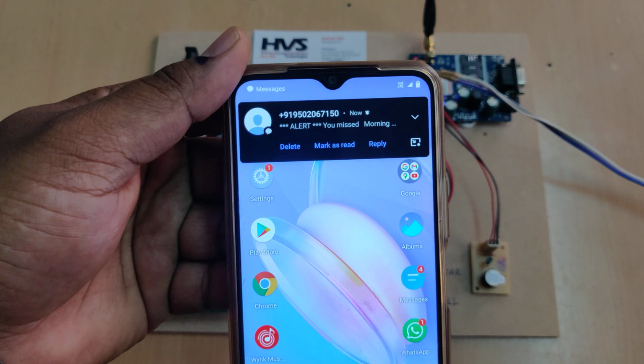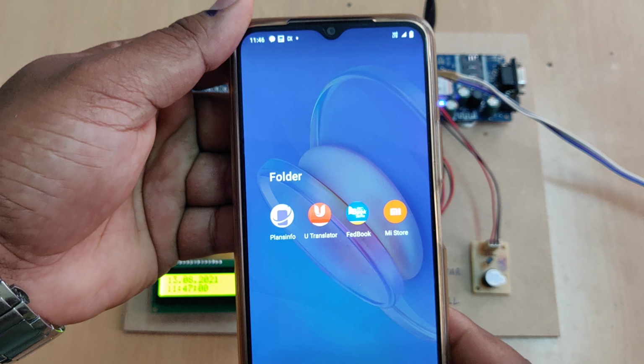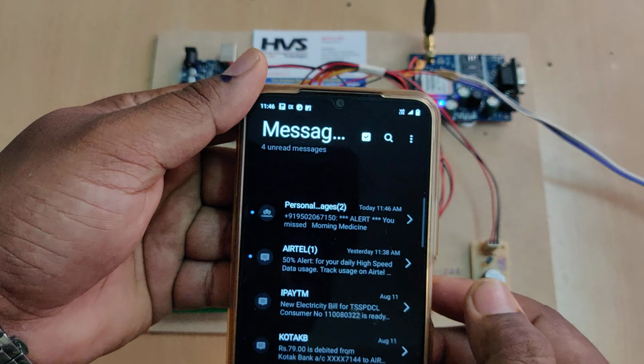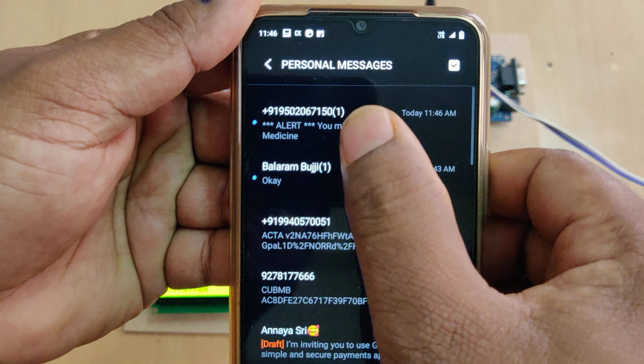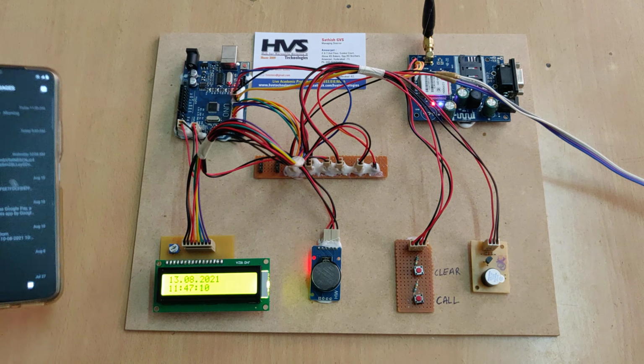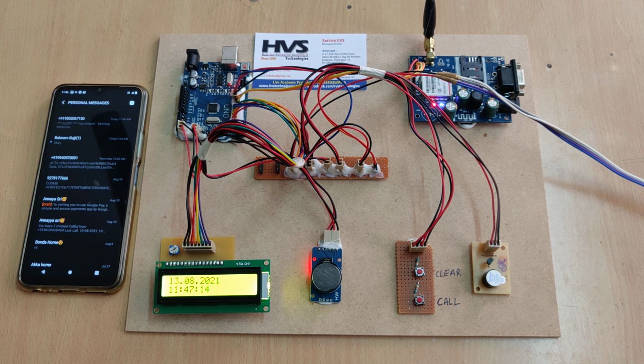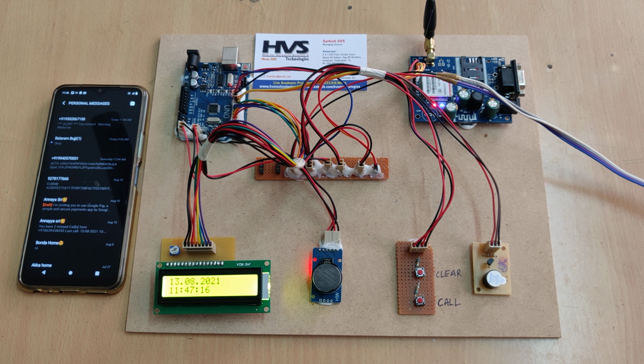So we got the message alert, and it also mentions the session: the medicine was not taken by the person. Alert, you missed morning medicine. The same kind of SMS will be sent for afternoon and evening also.